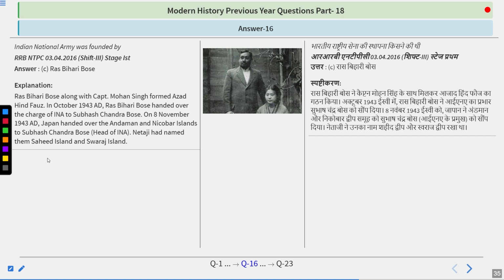So Ras Bihari Bose along with Captain Mohan Singh formed Azad Hind Fauj earlier in 1942. In October 1943, Ras Bihari Bose handed over the charge of INA to Subhash Chandra Bose. On 8 November 1943, Japan handed over the Andaman and Nicobar Islands to Subhash Chandra Bose. Netaji had named them Shaheed Island and Swaraj Island. So do remember, the answer is Ras Bihari Bose.